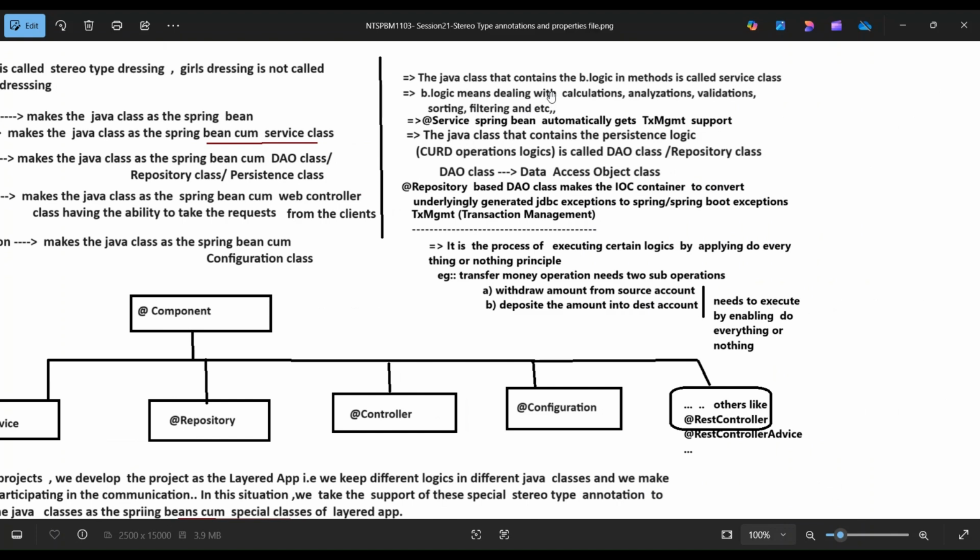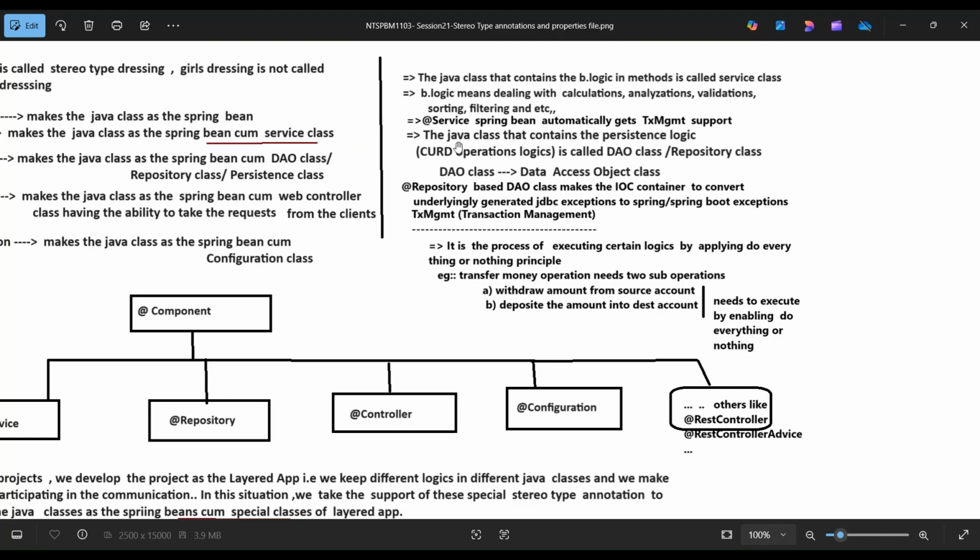The Java class that contains the B logic in methods is called a service class. The B logic means dealing with calculation, analysis, validation, storing, filtering, and so on. The @Service Spring Bean automatically gets TX management support, transaction management support.